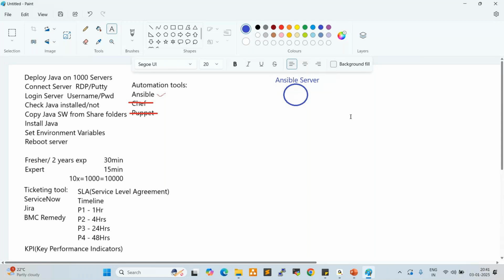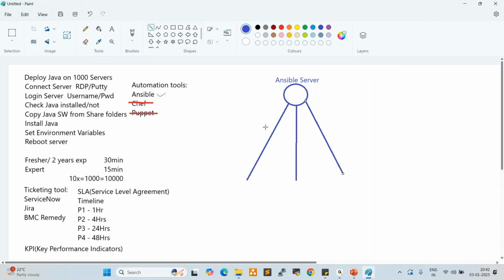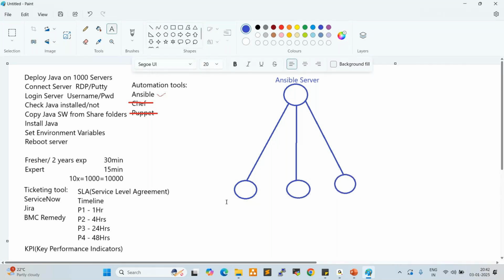After that, here we have 1000 servers available to deploy the Java. So here 300 development servers, 300 QA (quality assurance) servers, and 400 production servers. Dev 300, QA 300, prod 400 servers. 1000 servers are available here. So on these 1000 servers, I want to deploy the Java by using Ansible.